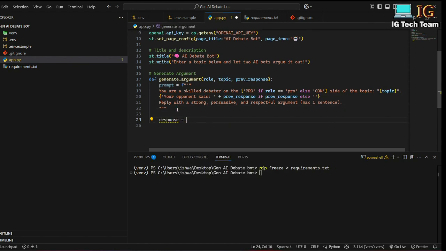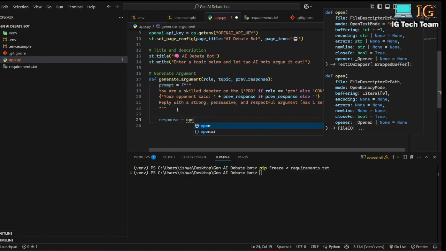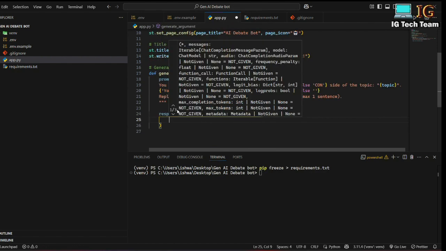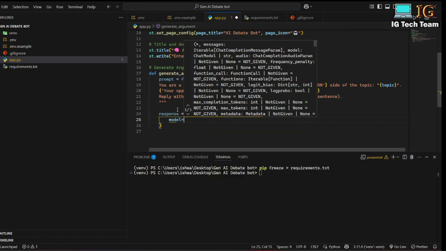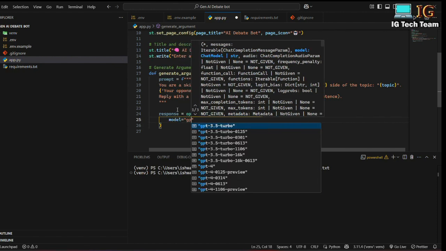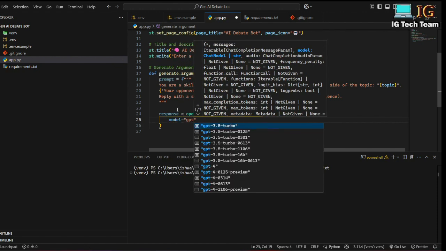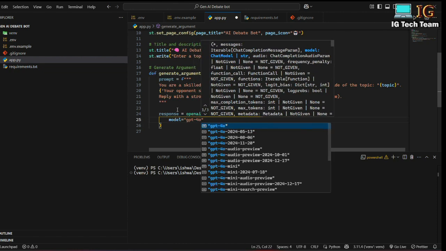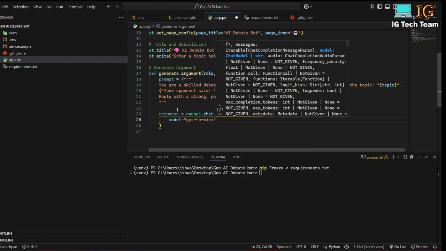I can write response equals, I'll be using the OpenAI model, so I have to write OpenAI dot chat dot completions dot create, and here I have to pass model, and there are many models. I have to use the free version of the model, so I have to write GPT 4o mini.